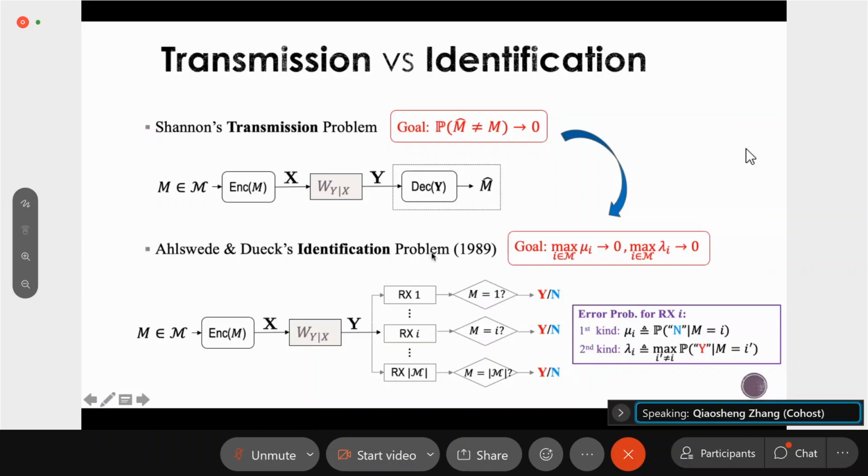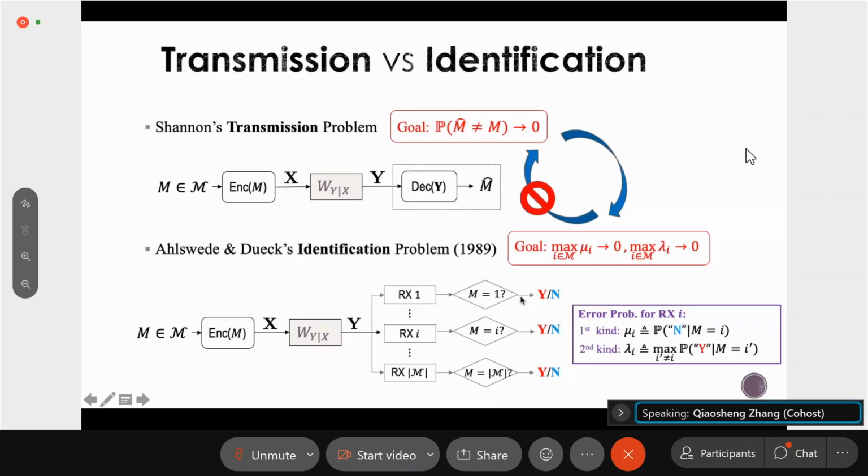This means that if we have a scheme for transmission, then we can also use this scheme to achieve the goal of the identification problem. But the other direction is not true. If we have a scheme for the identification problem, the scheme may not be applicable to the transmission problem. This is because even though we can ensure that for all receivers, mu_i and lambda_i go to 0 as n goes to infinity, since the number of receivers is very large, it cannot be ensured that all the receivers can answer their questions correctly.